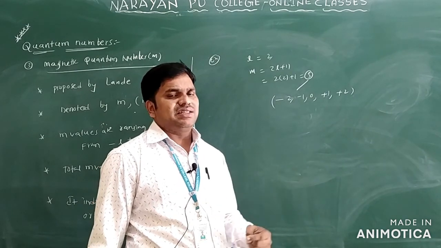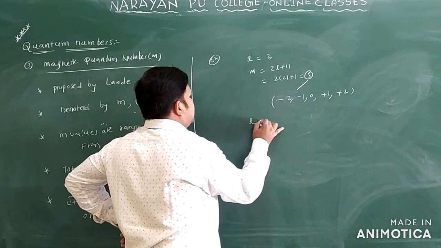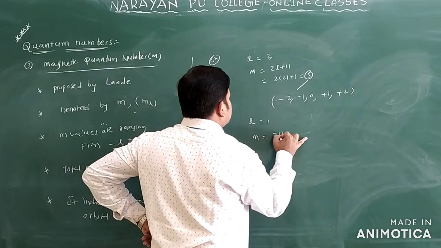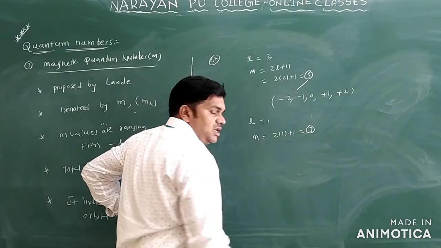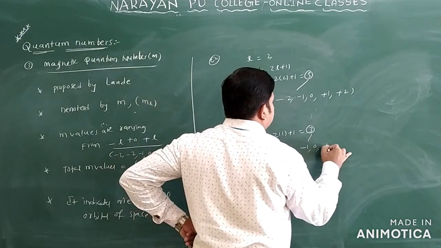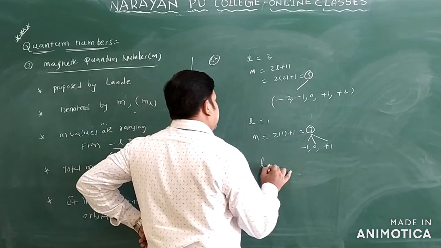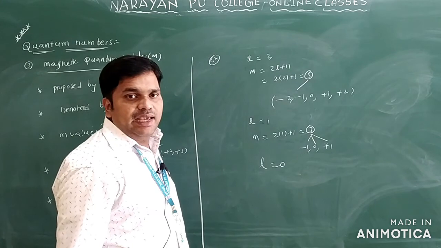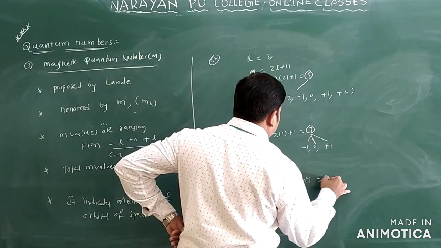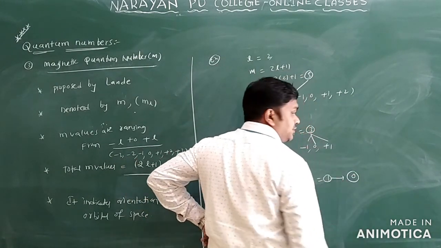We will discuss this deeply in the objective questions. Can you understand the concept or not? Suppose L is equal to 1. Then 2 into 1 plus 1 gives 3 values: minus 1, 0 and plus 1. Suppose L is equal to 0 is given. Then m is 2 into 0 plus 1, that is 1 only. So one value, and the value is 0 only.